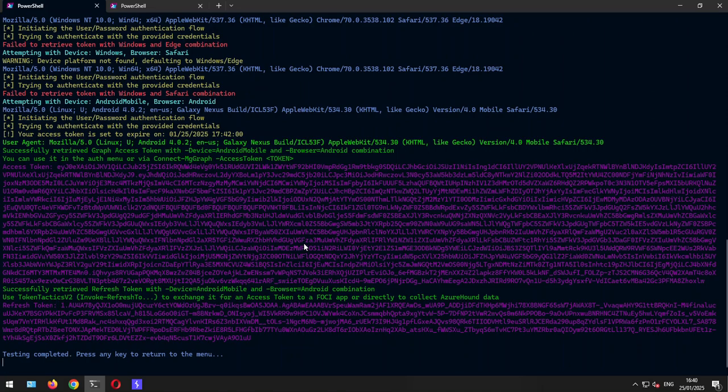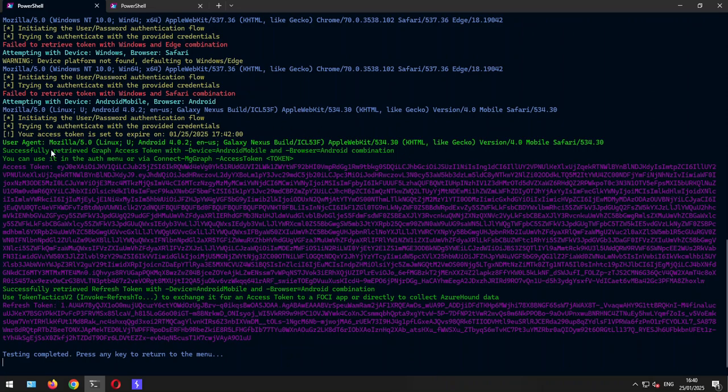So this is a combination of Token Tactics V2 from Fabian Bader and the stuff from Graph Runner. And they both share similarities, so I just put it into one function here to build it.